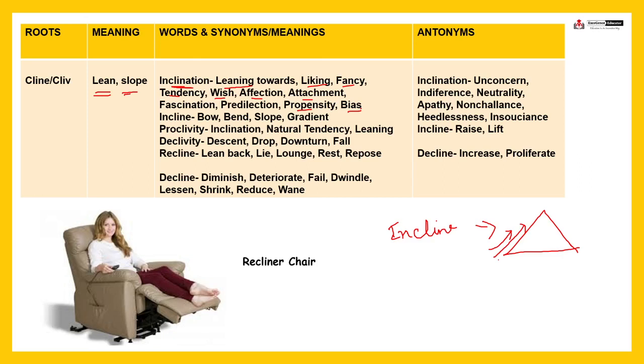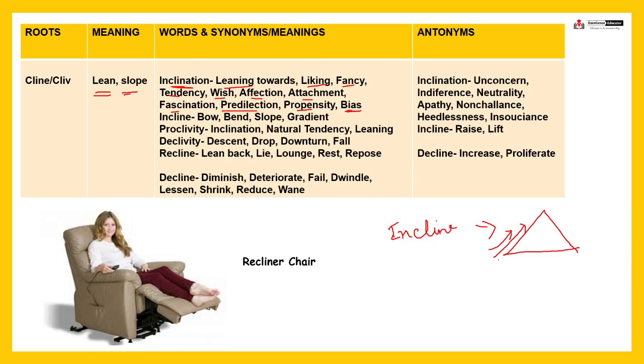Subramaniam, means you are biased, right. You may or may not have an attachment, but you are biased, fine. Then we can say the boss has an inclination towards Ramesh, means the boss is biased, right? When it comes to promotions or increment, then he is biased. He has affection or tendency to give Ramesh a promotion. समझ में आया मतलब? Fascination, predilection, propensity, bias.